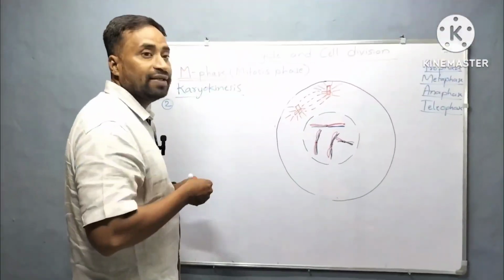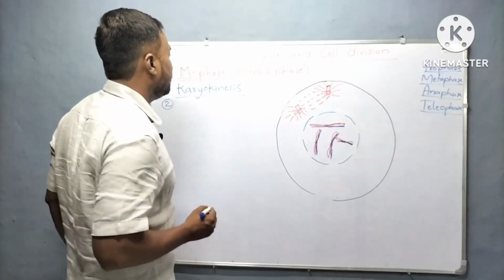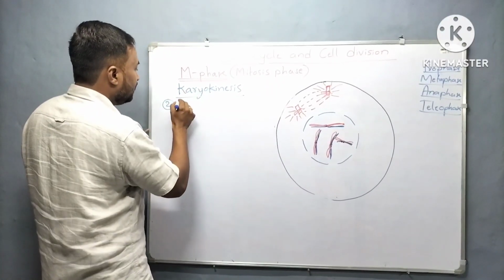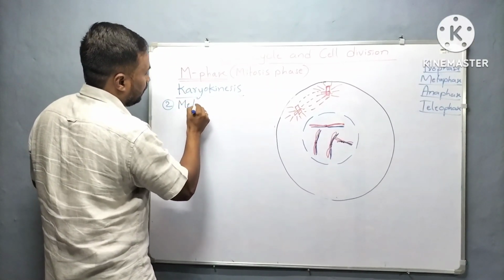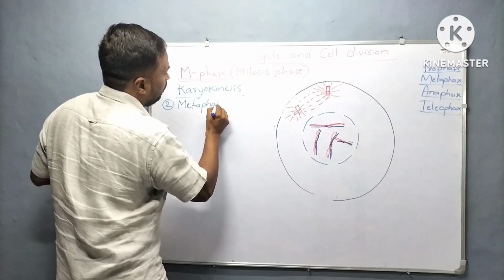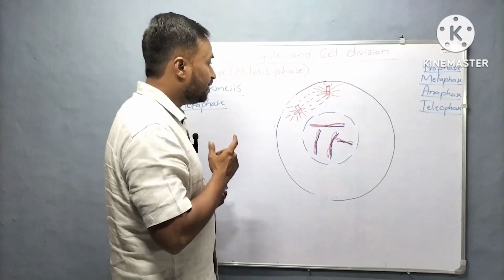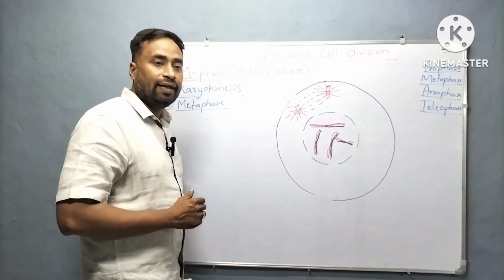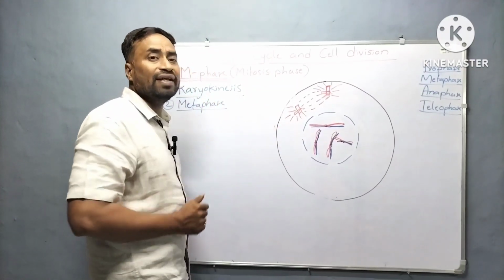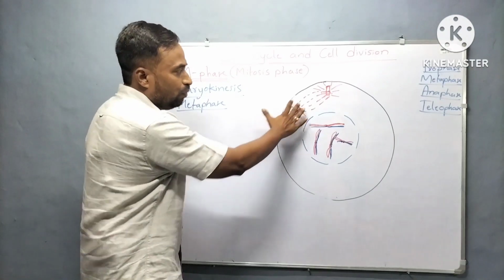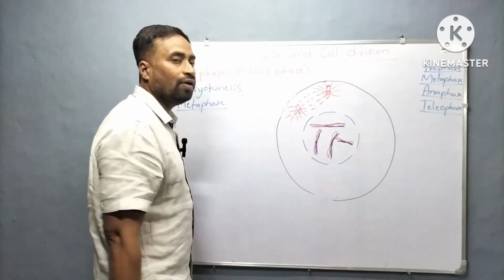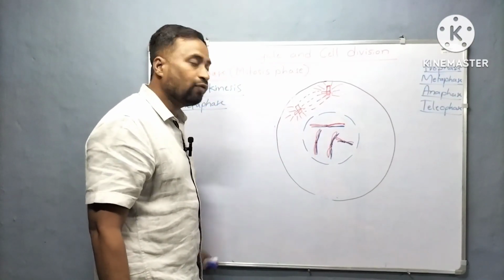Now let us talk about the second phase of the karyokinesis, that is metaphase. If you look at this diagram you can easily recall all the key points regarding prophase.